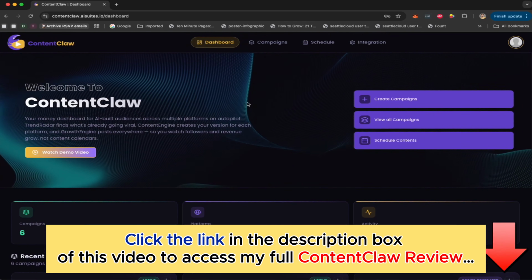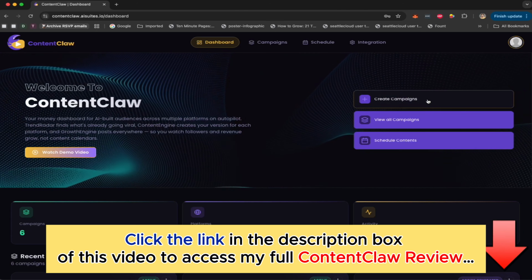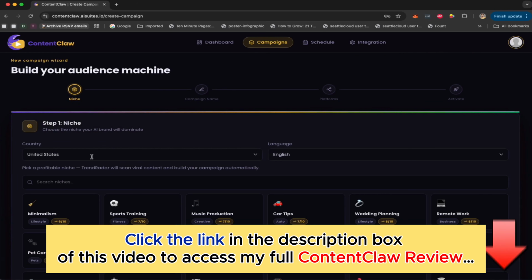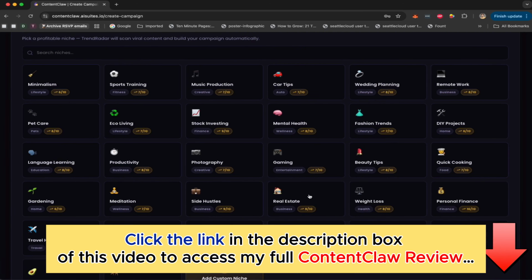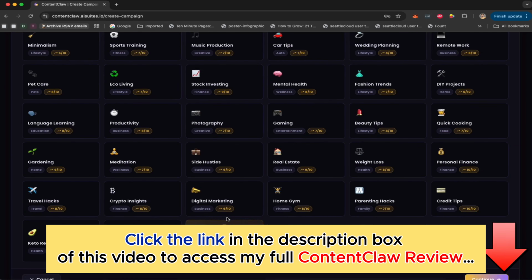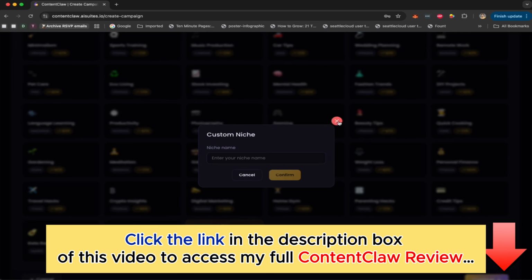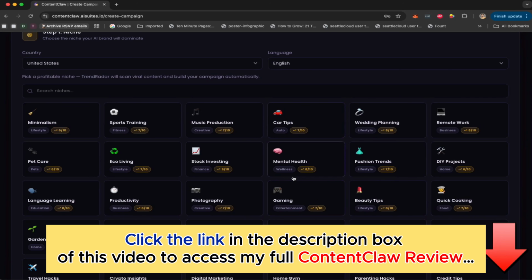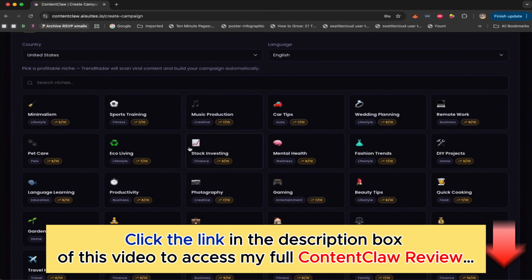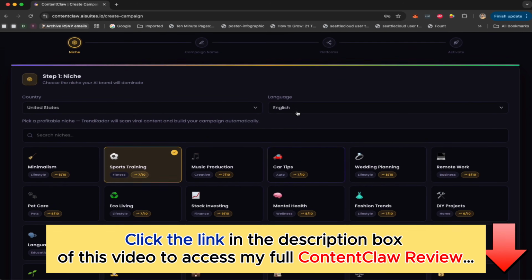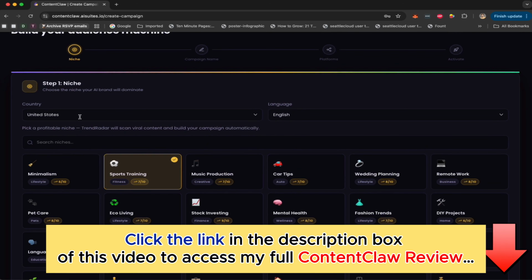So let me show you how ContentClaw works. Once you're on the dashboard, you click on Create Campaign. Here you can select your own custom niche, or you can pick from a bunch of niches that we have pre-added for you. You can also add your own niche, whatever business you're in. For example, if you're in a local business, let's say you're a lawyer or a plumber, you can just put lawyer or plumber here. But just for demonstration purposes, let's do sports training, right?